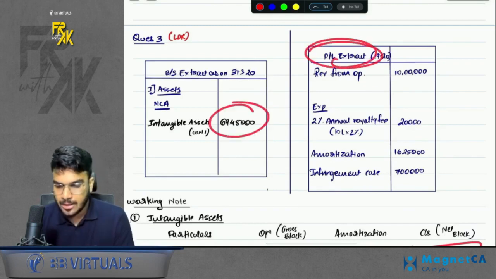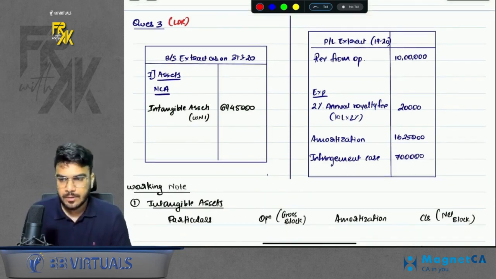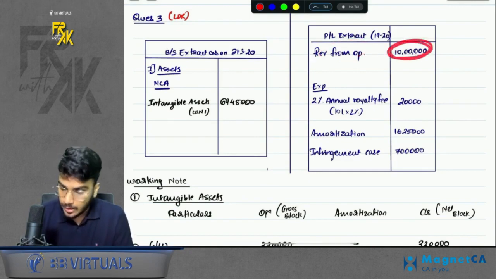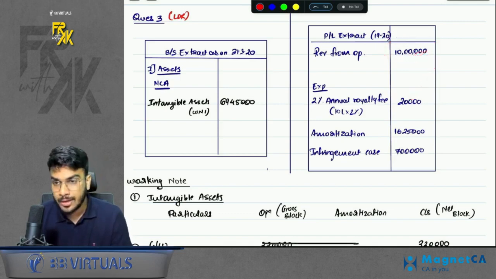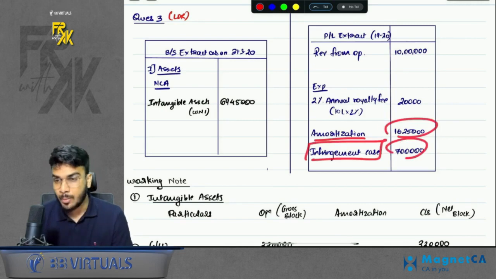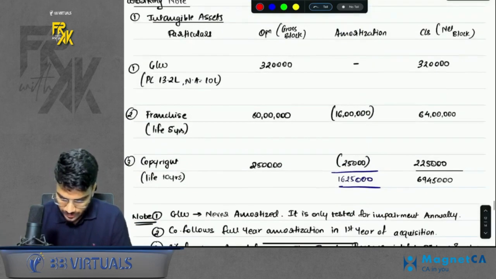In profit and loss, what all elements will be there? In profit and loss, we will have revenue from operations, right? Then it was given in the question, okay, that however much revenue is earned, 2% royalty fees is paid. So we paid 2% royalty also. Then amortization will come, and then the infringement case against the competitor, that expense is also transferred to profit and loss, so that will also come, right? This is done and dusted.